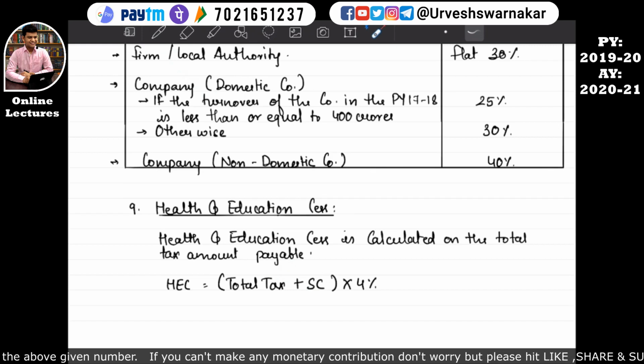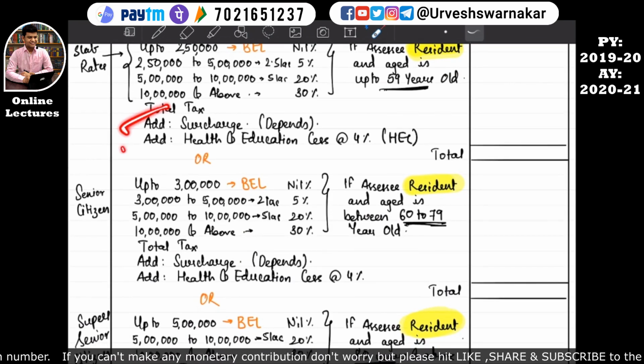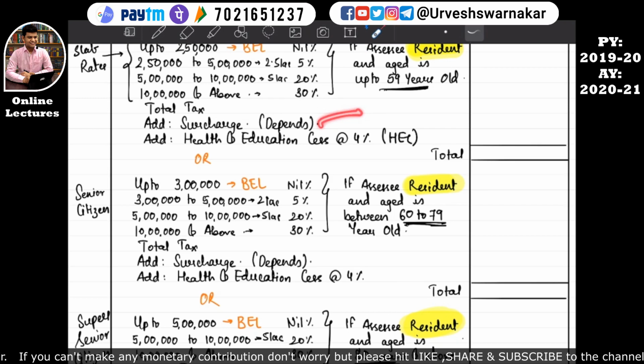There is a format. This is the format we have already studied. Here surcharge and health and education cess is there. When we study surcharge, then we'll again understand this format. So don't worry, stay calm.